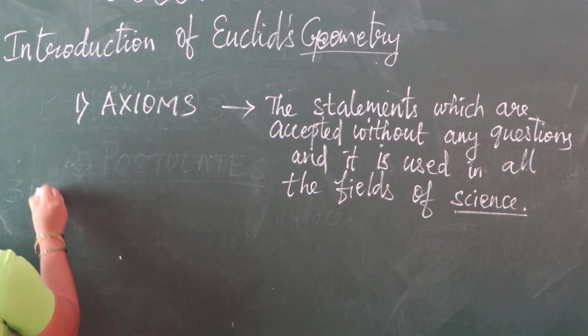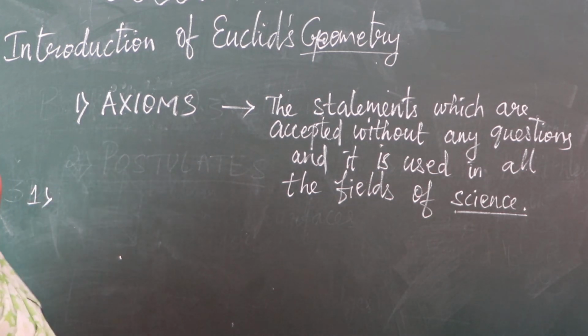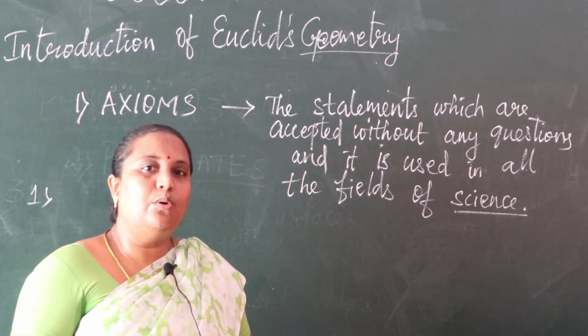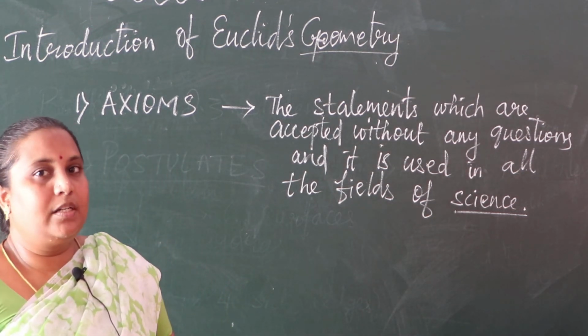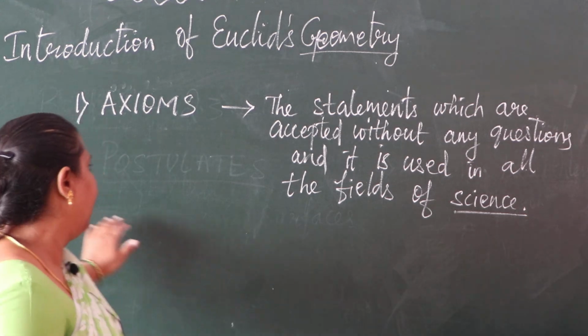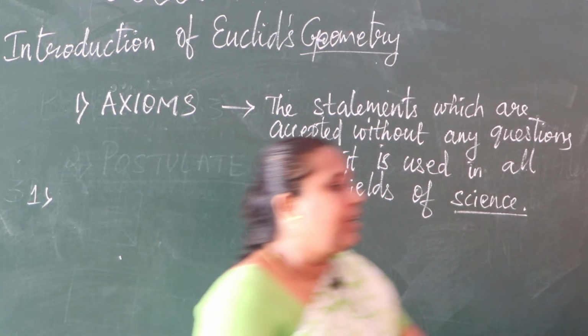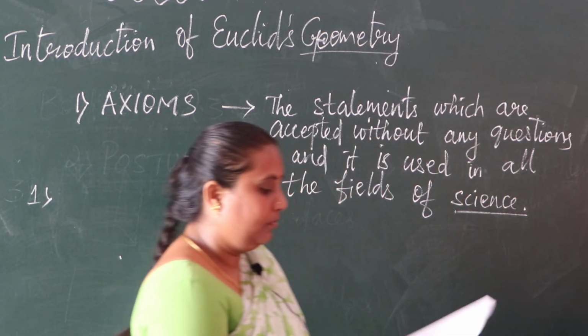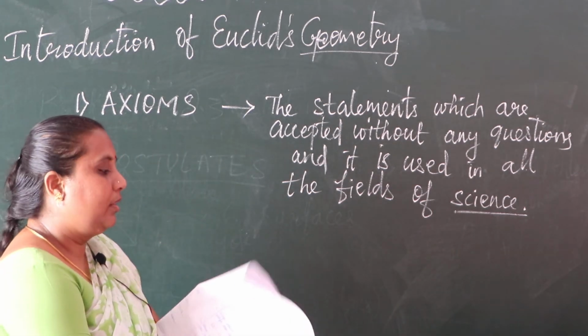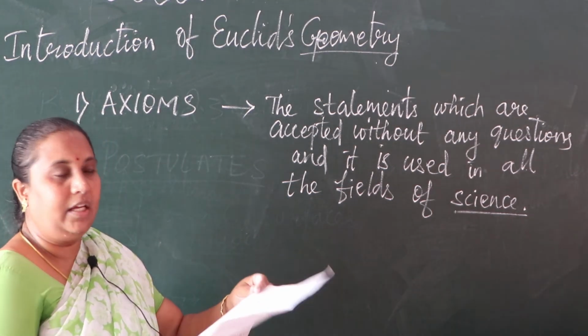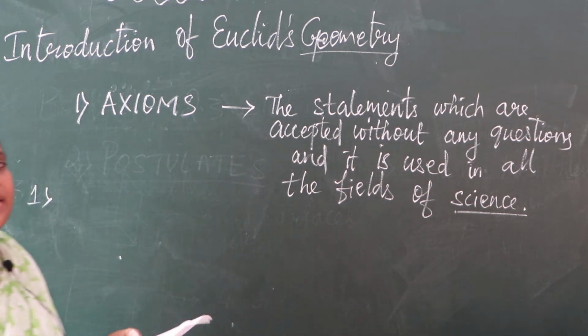Okay, so what is the first axiom? Things which are equal to the same thing are equal to one another.